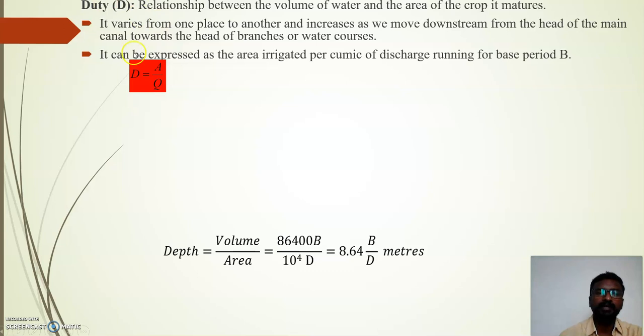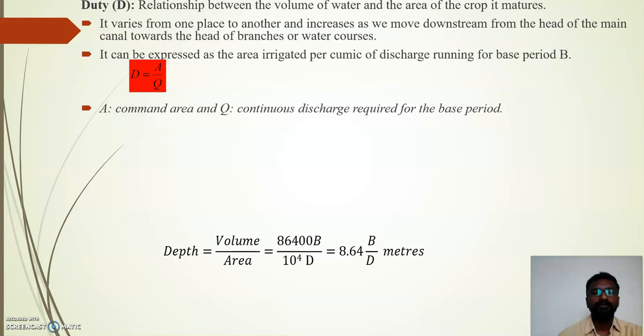So A is the area in hectare, Q is the discharge in cumec. So hectare per cumec is the unit of the duty. And this duty generally varies from one place to another and increases as we move downstream from the head of the main canal towards the head of the branches or the water courses. So from the unit also we'll have more idea that it is hectare per cumec.